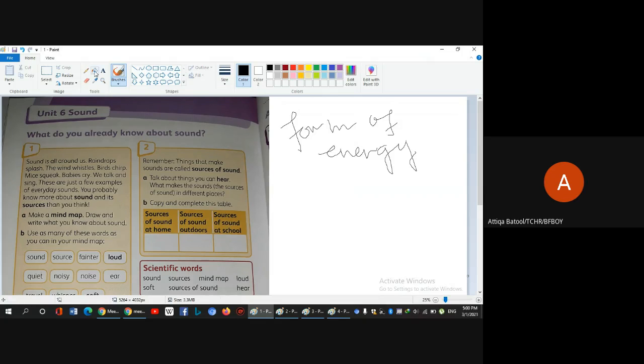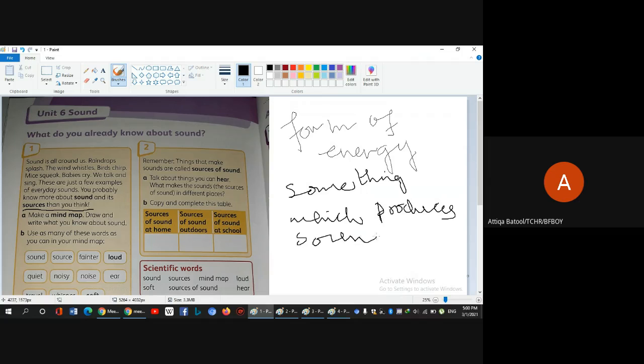The second thing, most importantly: you probably know more about sound and its sources than you think. Children, something which produces a sound, this is very important to talk about. Something which produces sound is called the source of the sound.